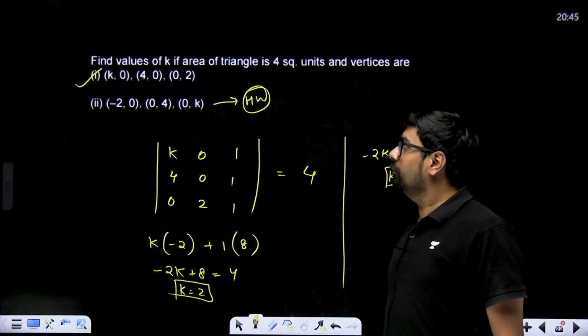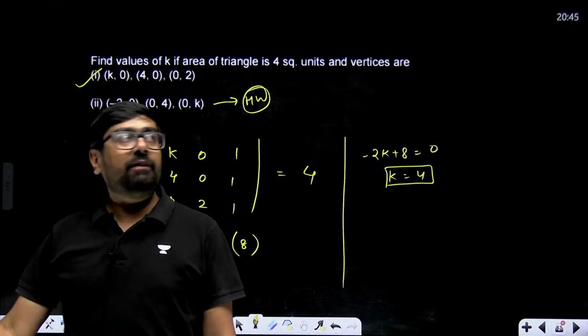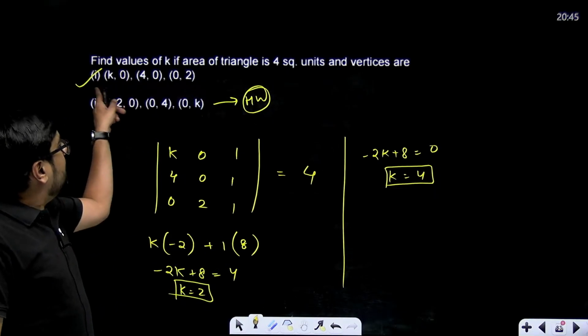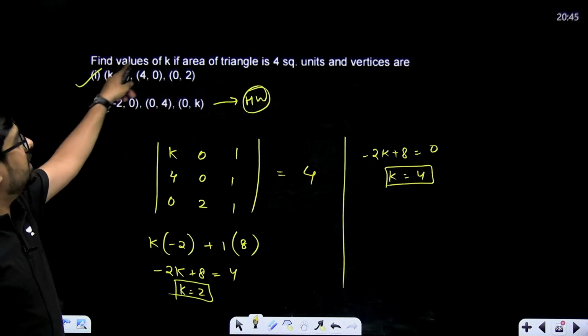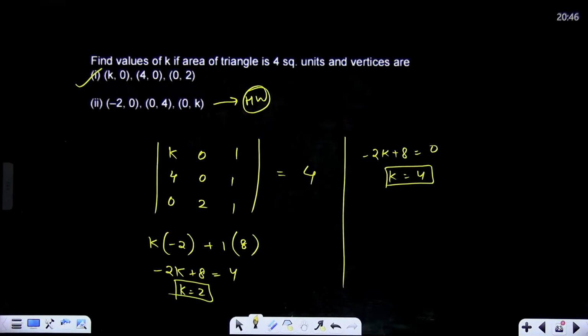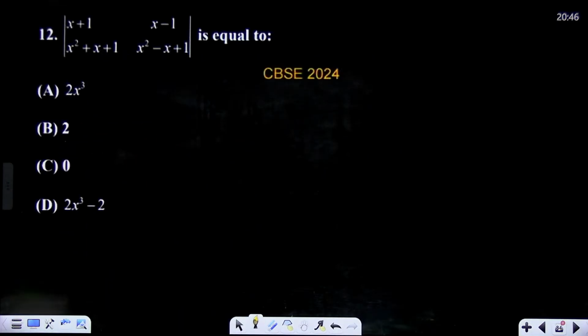For k equal to 4, these three are collinear, and for k equal to 2, the area of triangle formed by these three vertices will be equal to 4 square units. So you should be practiced with both types of questions.